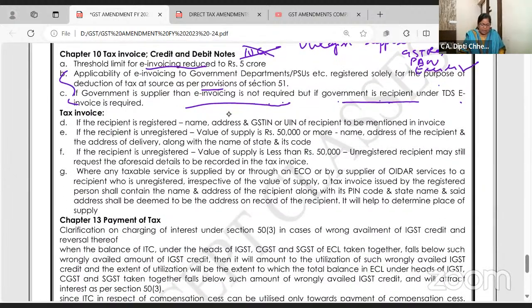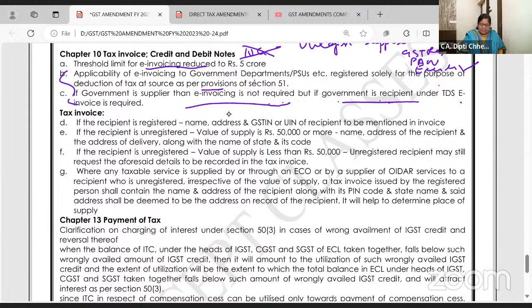Now, this is again a very small amendment in the tax invoice. You all know what is a tax invoice? GSTN number is written and the person who is receiving this tax invoice can take input tax credit and that chain goes on.